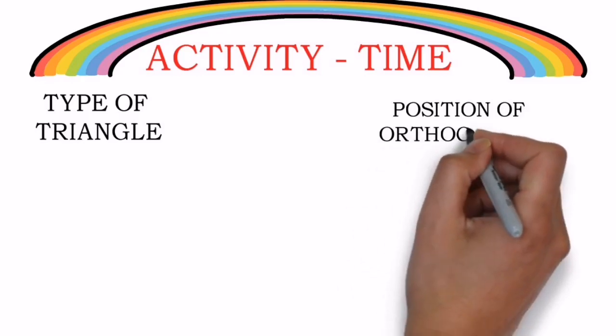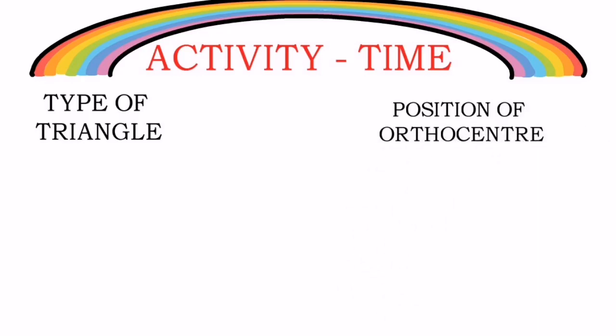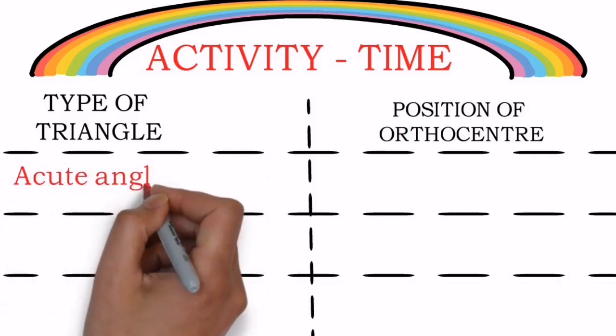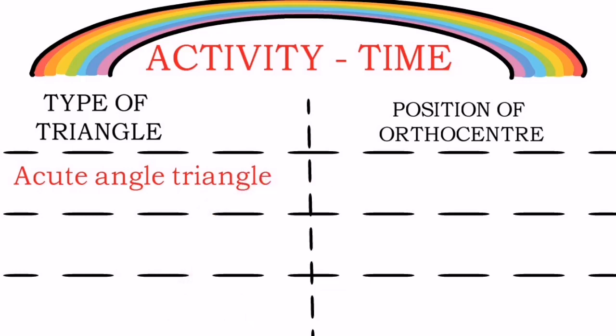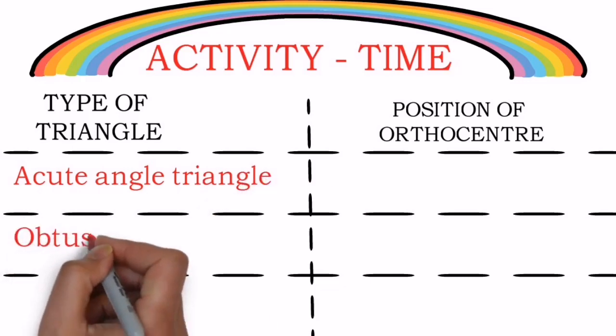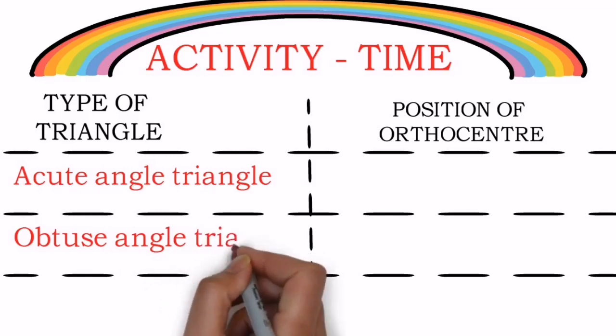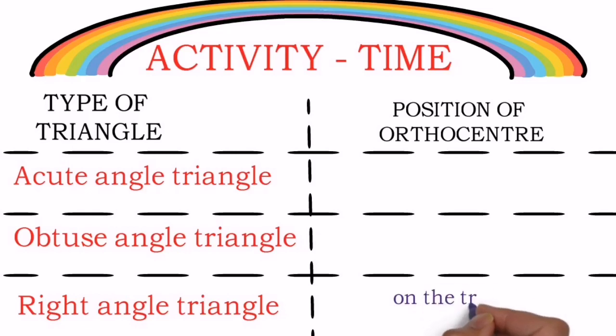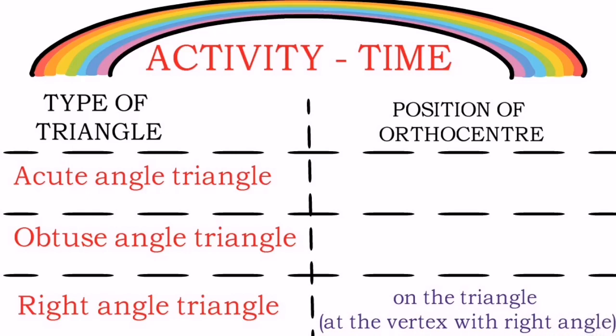Here is a table given to you and you have to identify where the position of the orthocenter lies. The very first type of triangle written is acute angle triangle, then obtuse angle triangle, and the third, remaining one, is right angle triangle. In a right angle triangle, the way we solved, the position of the orthocenter is on the vertex where the right angle is formed, that is on the triangle, correct? So now two positions are remaining, exterior and interior. You just have to mention in which triangle where the orthocenter lies by writing exterior or interior.